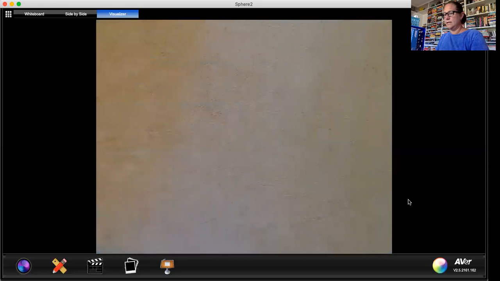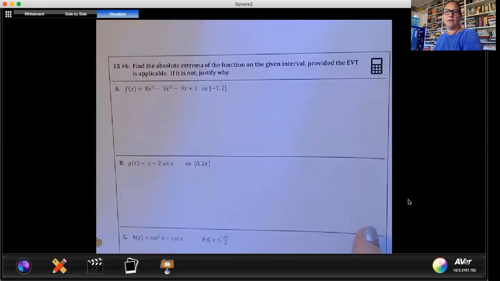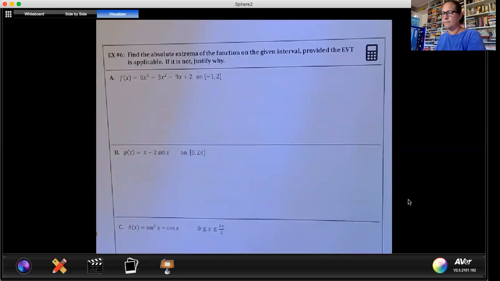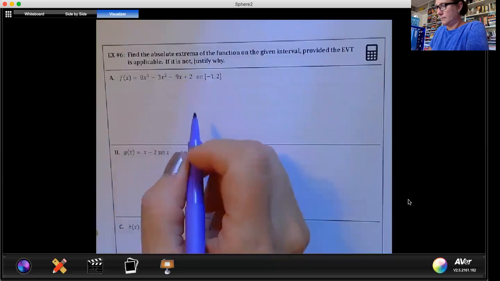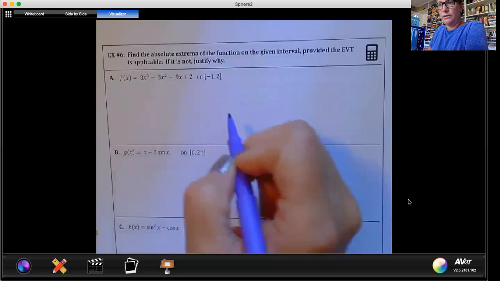All right, so we're going to look now at example number 6 and how to find extrema if this is the information that we have. So grab your calculators. These problems are going to take just a little bit, but remember, this is all we have. So we have closed [-1, 2].